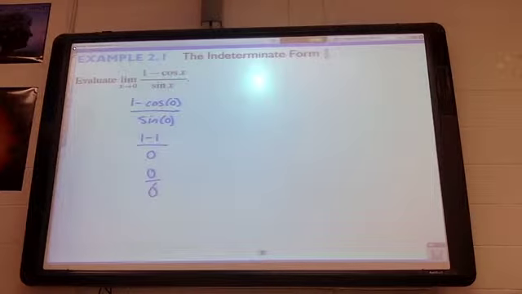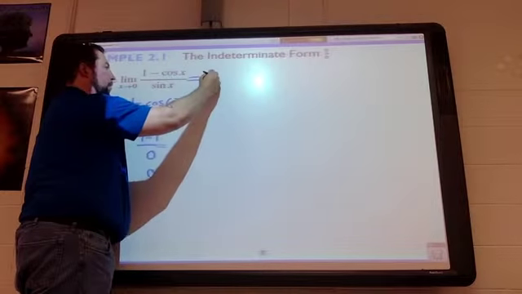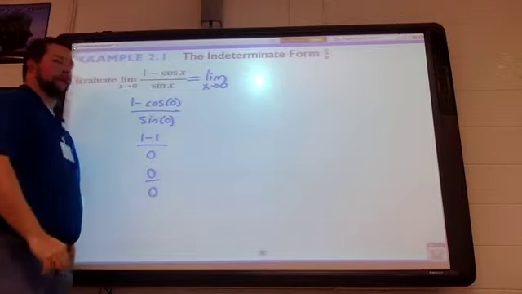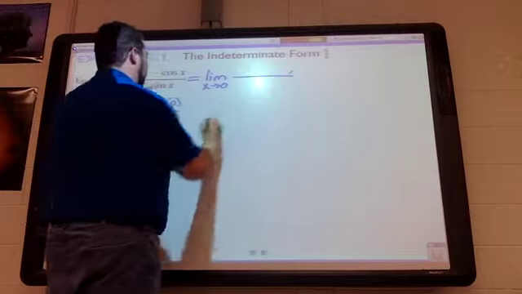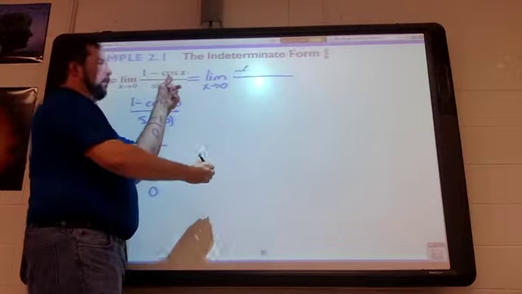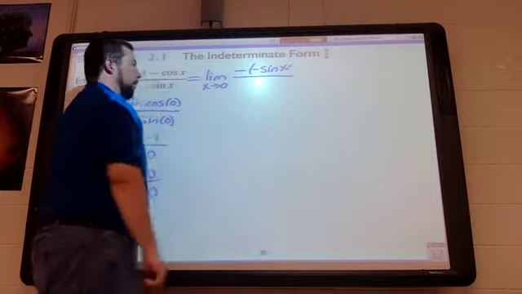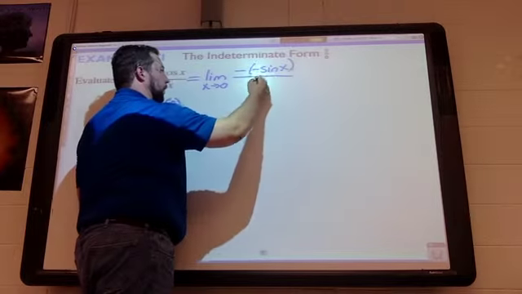If it's not indeterminate, L'Hopital's rule does not apply. In this case, it is. So we can use L'Hopital's rule. Limit as x approaches 0. Take the derivative of the top. Derivative of 1 is 0, it goes away. So we've got a minus. Derivative of cosine is a negative sine. And then the derivative of sine is cosine.